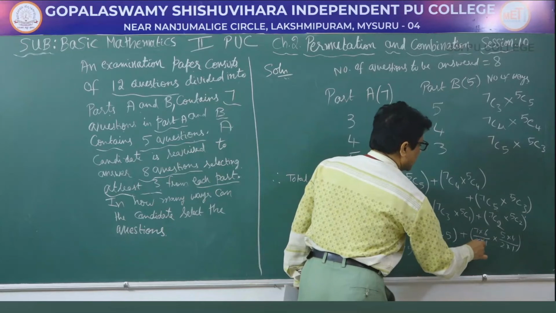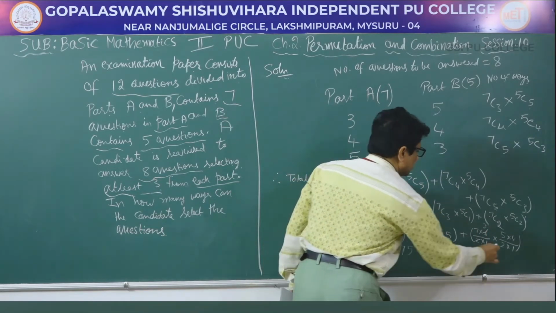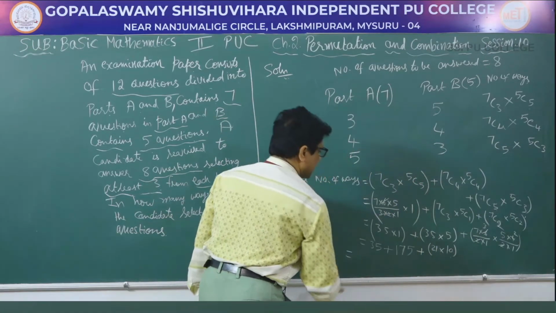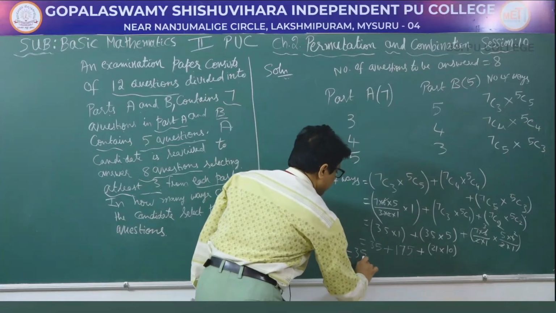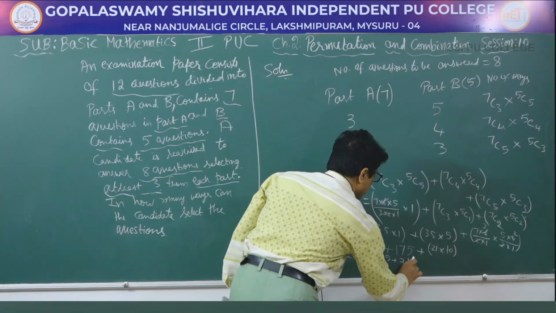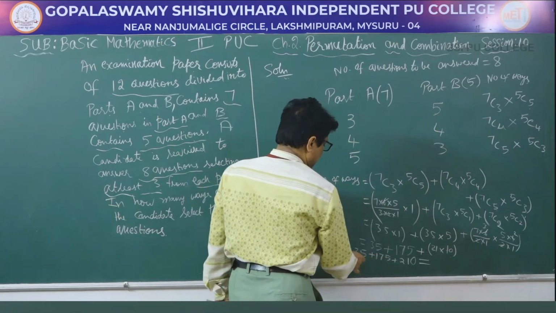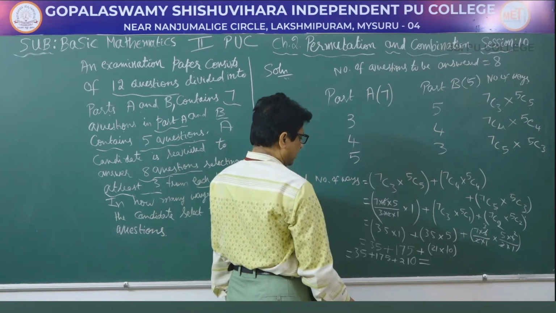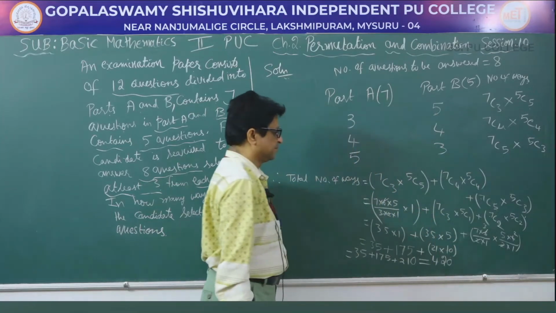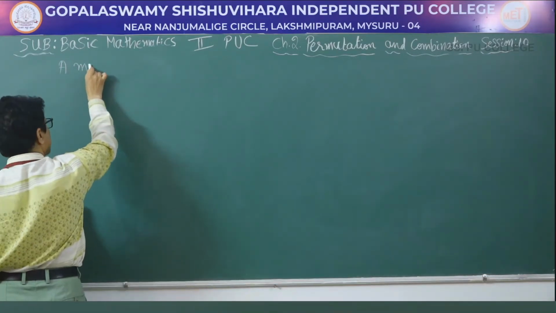plus 2 1s are 2, 3s are 7, 3s are 21 into 2 1s are 2, 2s are 5, 2s are 10. So, that will be equal to 35 plus 175 plus 21 into 10, 210. So, 175 plus 35 is 210, 210 plus 210 will be 420. That completes this problem.